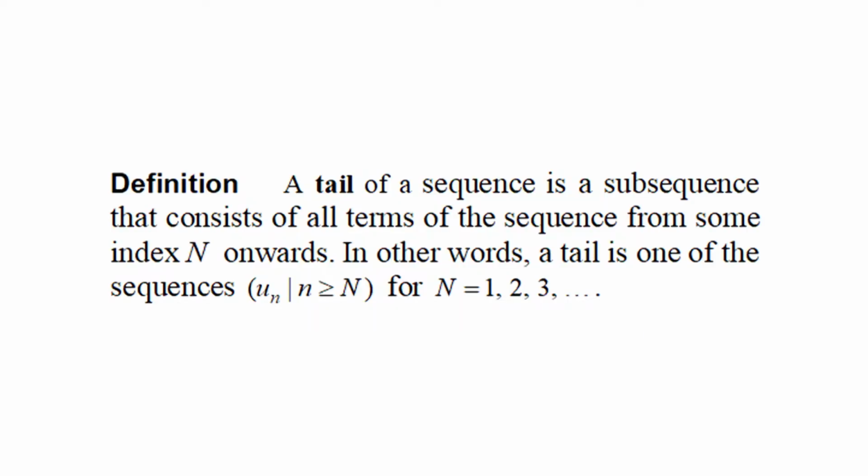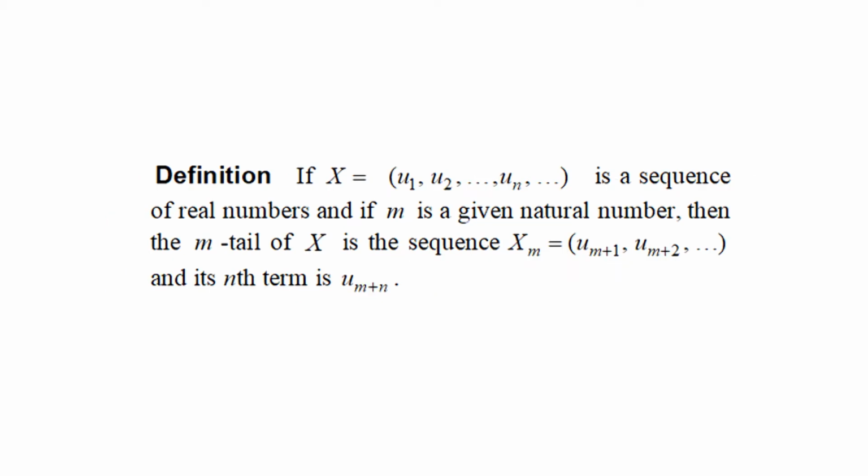Definition: a tail of a sequence is a subsequence that consists of all terms of the sequence from some index n onwards. In other words, a tail is one of the sequences u_n such that n is greater than or equal to m for m equal to 1, 2, 3 etc. Definition: if x equals the sequence u1, u2 etc., un etc. is a sequence of real numbers, and if m is a given natural number, then the m-th tail of x is the sequence x_m equal to the sequence u_(m+1), u_(m+2) etc. and its nth term is u_(m+n).